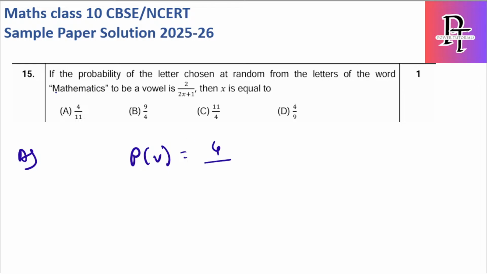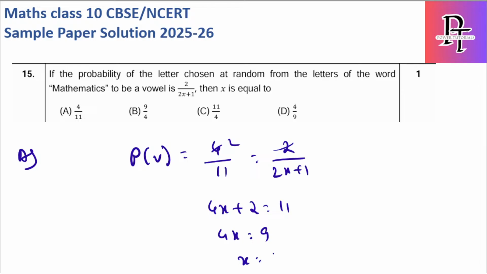What are the total cases? 1 2 3 4 5 6 7 8 9 10 11. Okay, so this is the probability of getting a vowel. This is equal to how much? 2 by 2x plus 1. So simply, you do cross multiplication, I will get 4x plus 2 is equal to 11. So 4x is equal to 9. So x value is 9 by 4, which is again B.